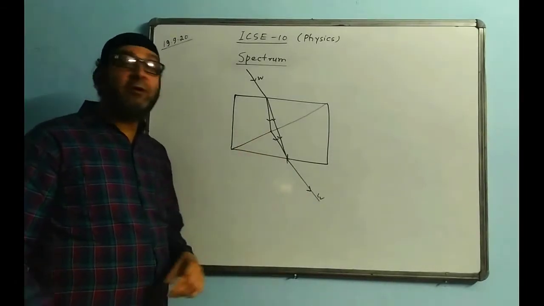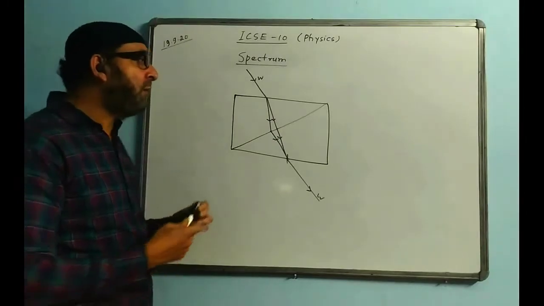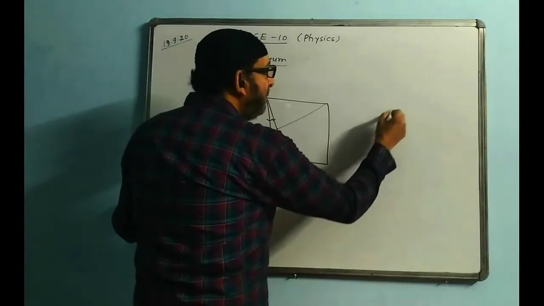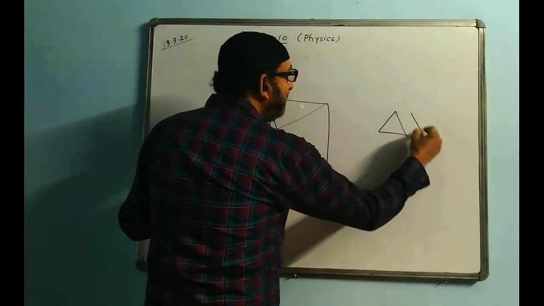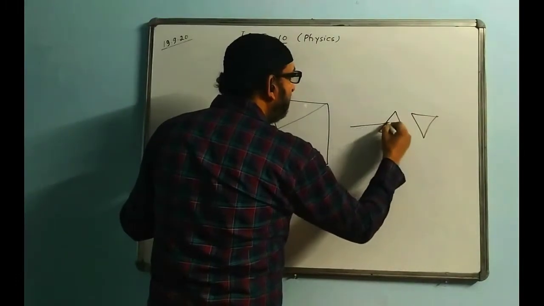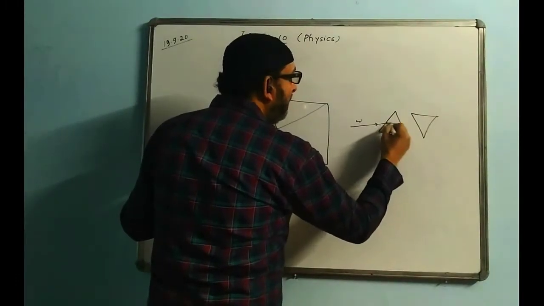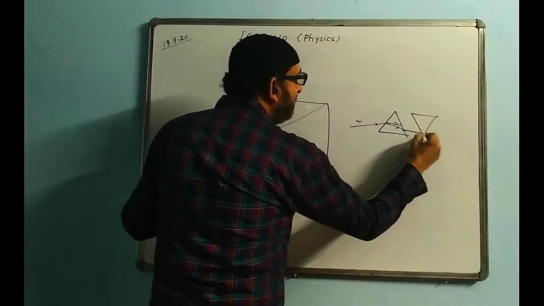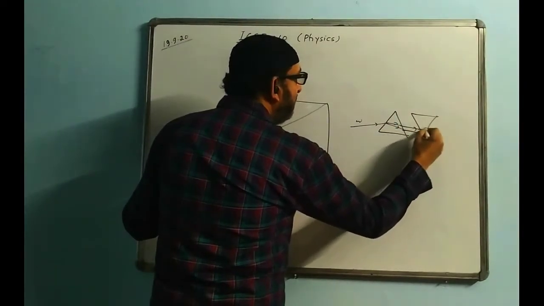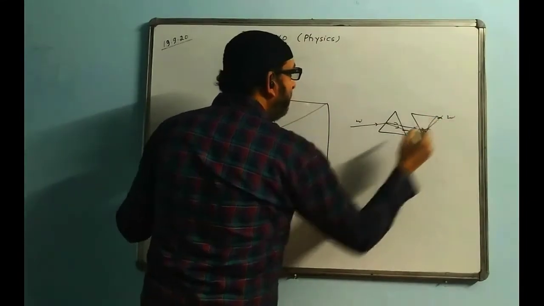This is the reason behind it. I think this is based on the recombination prism experiment. If you remember, Newton took one prism like this, another prism like this, and white light was passed through one prism. The other one was combining and the emerging light was white.